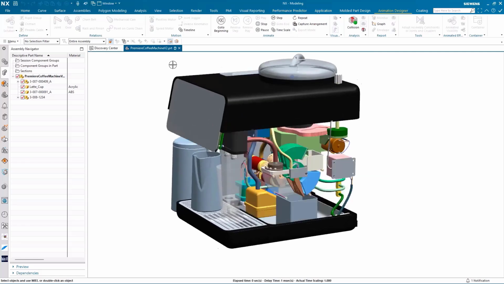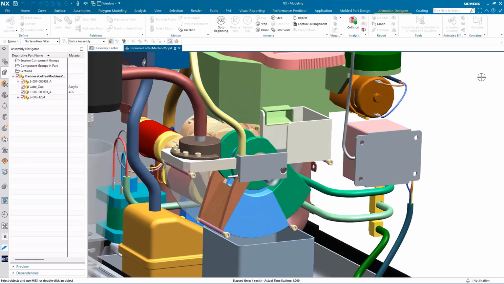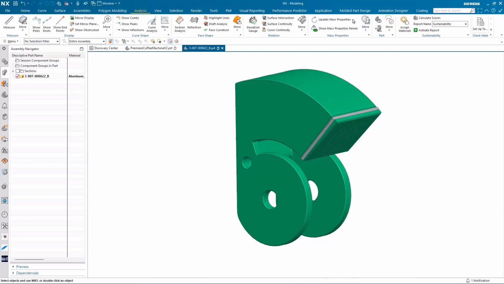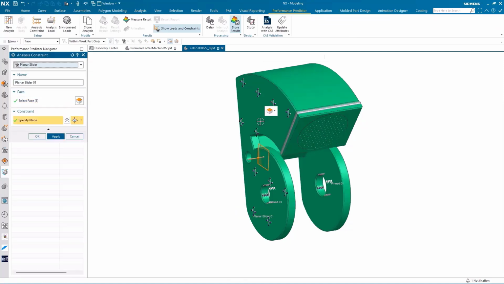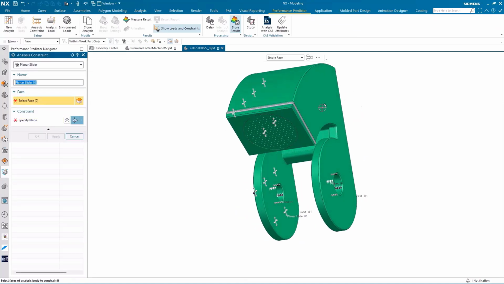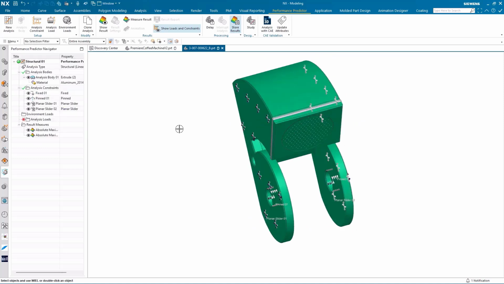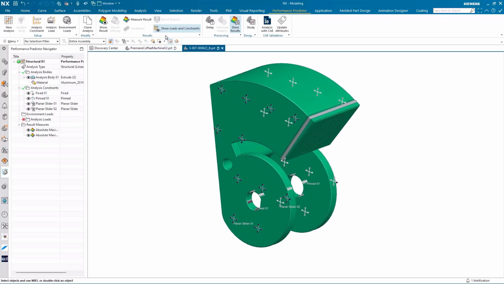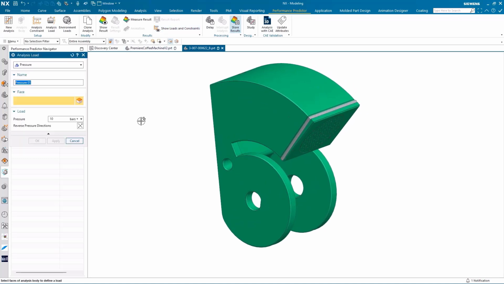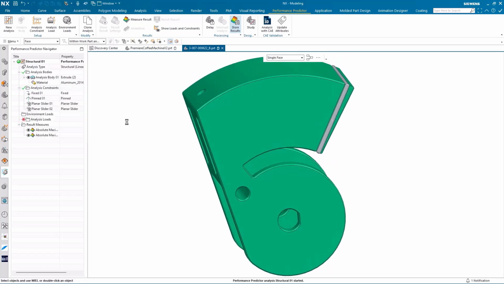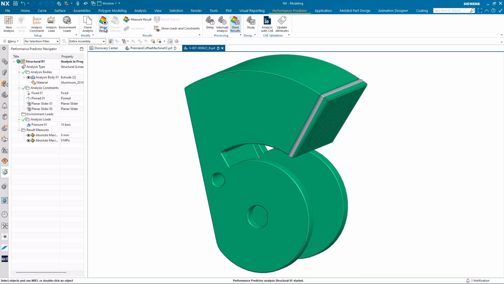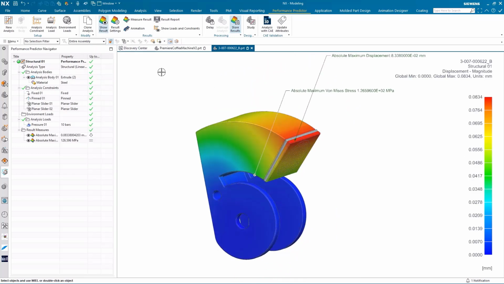AE group, and weight. NX Performance Predictor works within the NX user interface that designers already use every day and provides immediate feedback on the performance of a part. NX Performance Predictor is based on proven simulation technology from SimCenter Solutions. This shared technology also enables robust scalability with SimCenter 3D when it is time for the simulation team to take deeper analysis and validate the design.